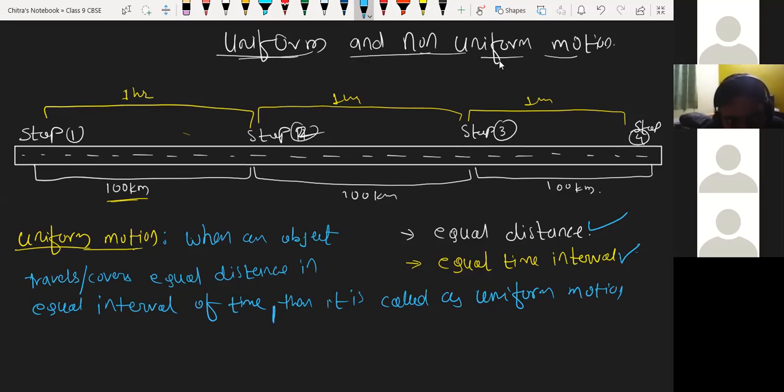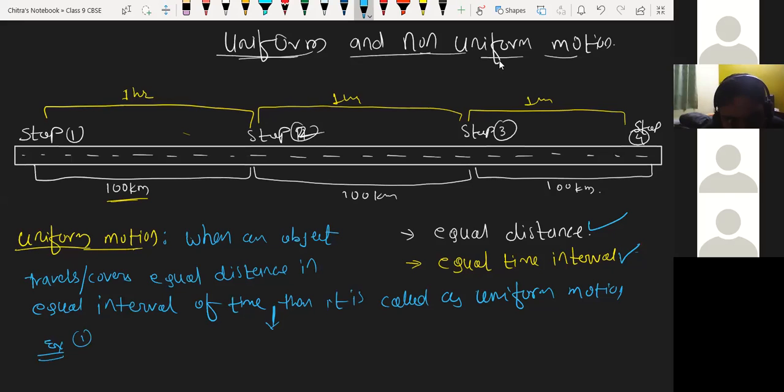Here you have to write along with straight line path. If the question is for uniform circular motion, you have to write along with circular path. That's all. Understood? Yes, sir. Okay, so we have to write examples also. Any example for uniform motion?